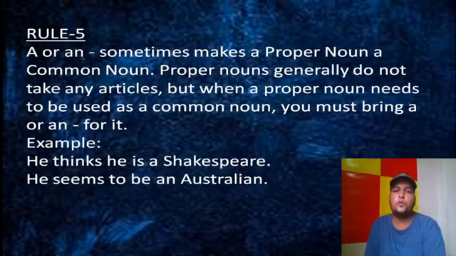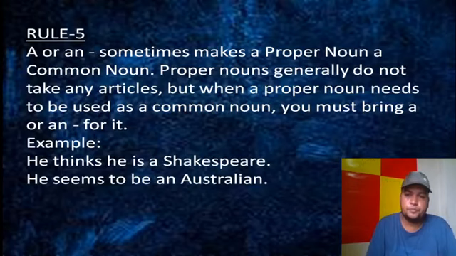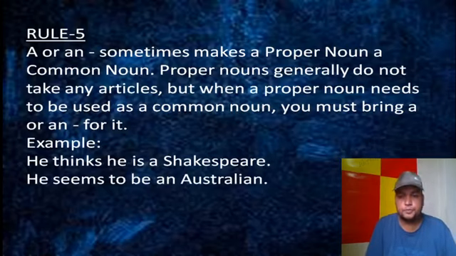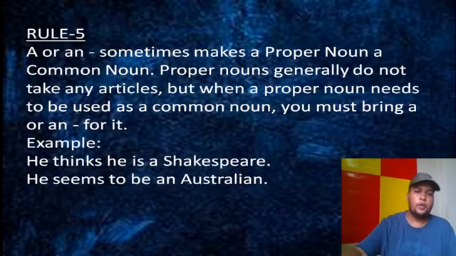He seems to be an Australian. So here also he is not actually Australian, but a comparison is made. So in this case we should take article a or an. According to the sound, Australian starts with a vowel sound, so we took an. You got it? Hopefully you got it. It's very simple. Let's move to the next rule.